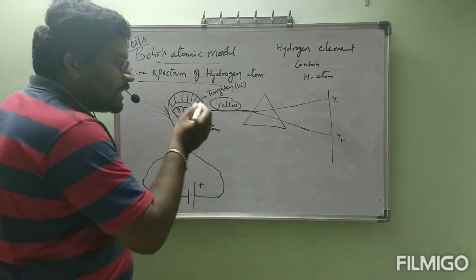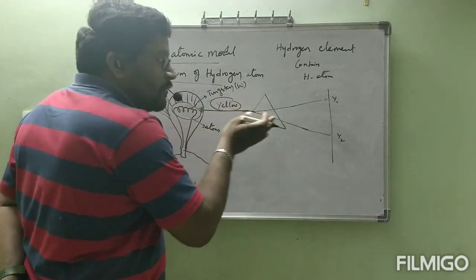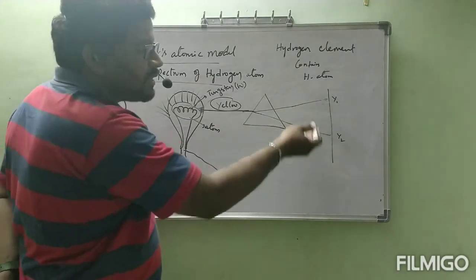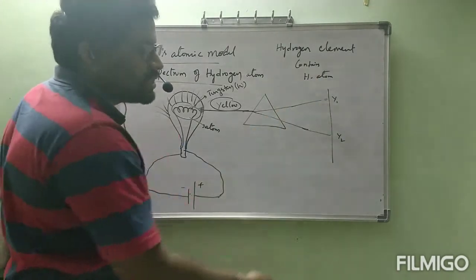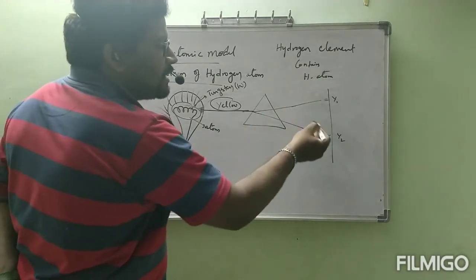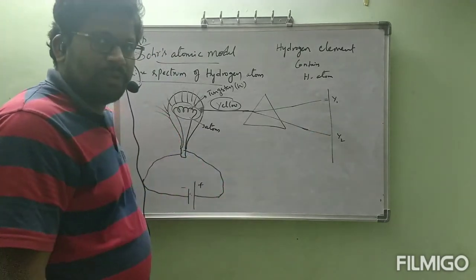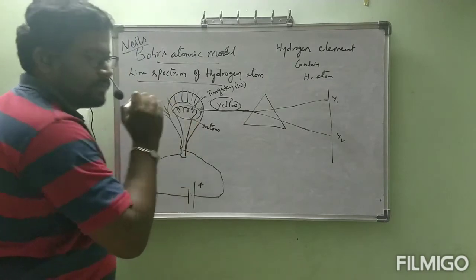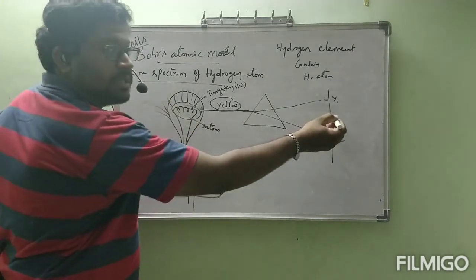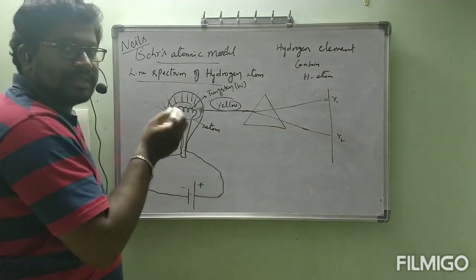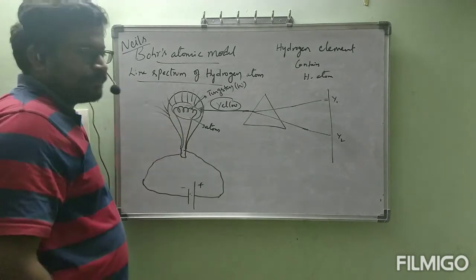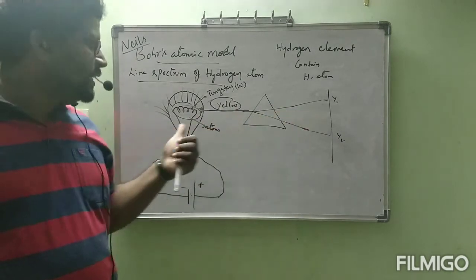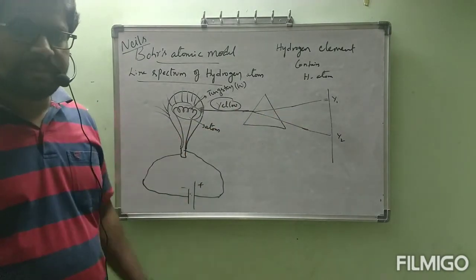When that yellow color is passed through the prism, we get a spectrum. See, two lines are observed on the screen. This is the spectrum, and each is called one spectral line. This spectrum is given by tungsten, so it is called the tungsten spectrum.